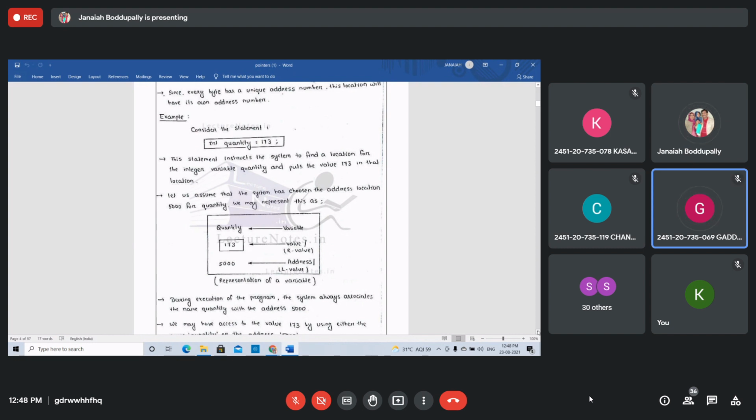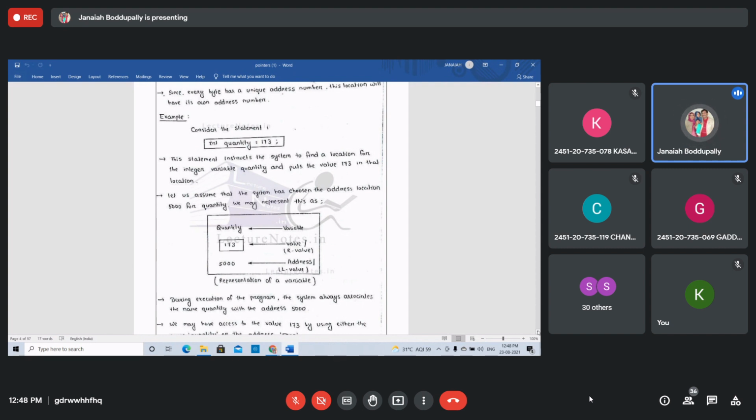Yes, students, whenever we declare the variable quantity, which is of integer type, and we also assign some value, 173, to that quantity, immediately some space is allocated in the memory for that variable quantity, to store the 173, right? Let us assume that the system has chosen the address location 5000 for the quantity. At address location 5000 we are storing the 173.